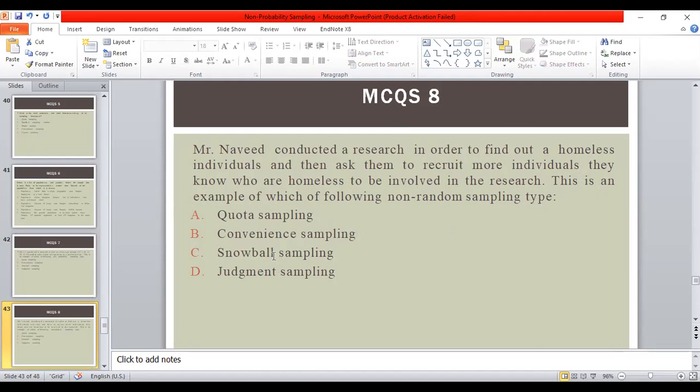Yes, it is the snowball sampling because Mr. Naveed conducted a search to find out homeless individuals, and then he further asked the primary respondent to further recruit the individuals who are homeless, and the chain increased until he reached the required sample size. Therefore, it is the snowball sampling, which is also known as chain sampling.